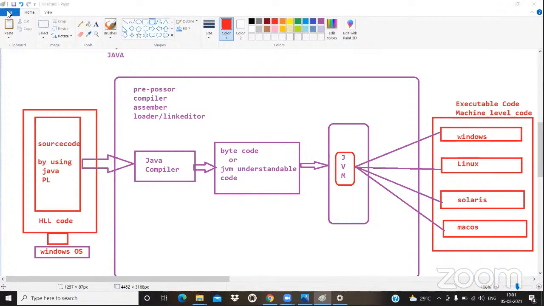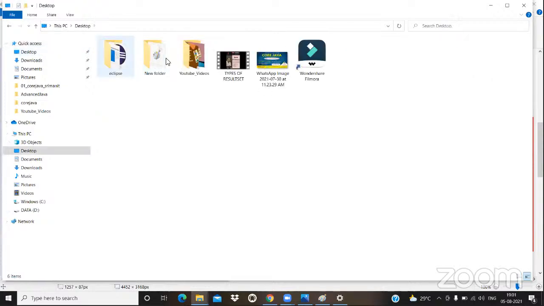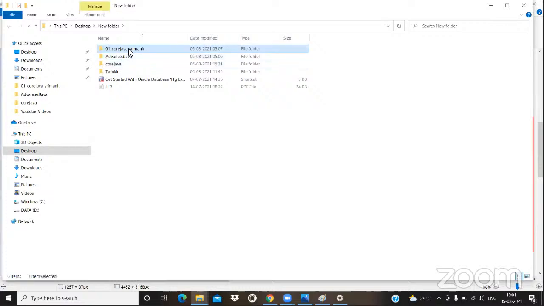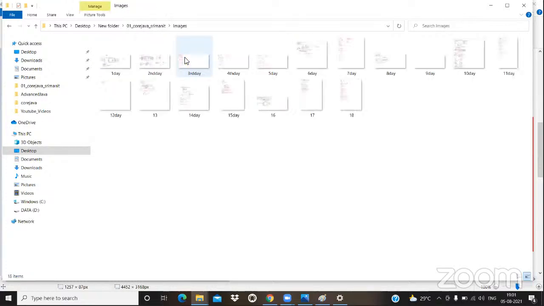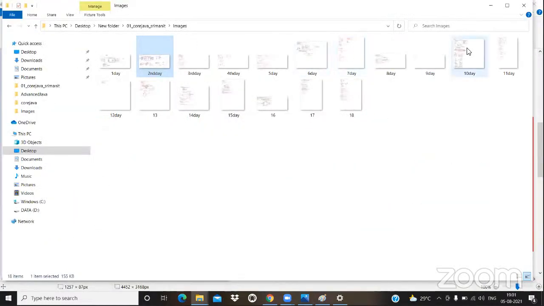But in tomorrow's session, what are we going to understand? See, the session is not yet completed. Wait for some time. Tomorrow we are going to see detailed information about platform independence.